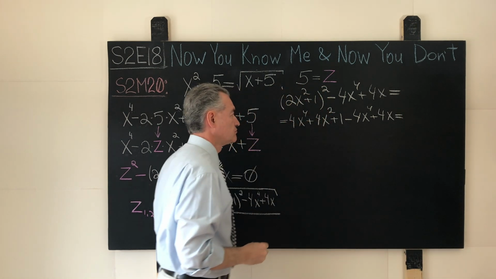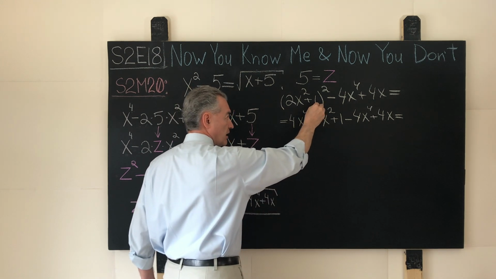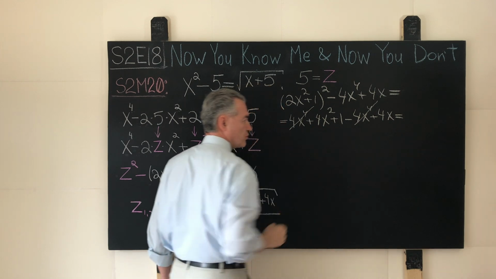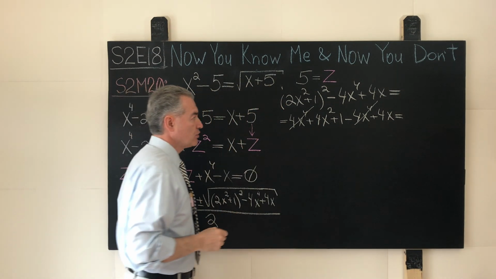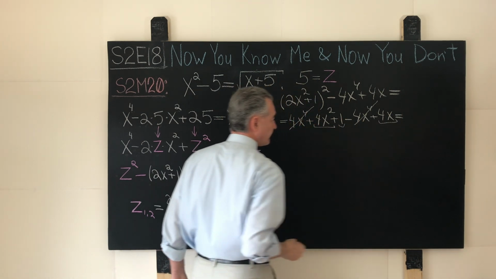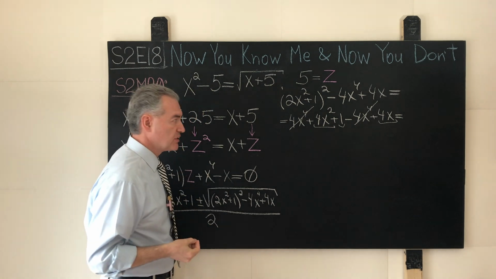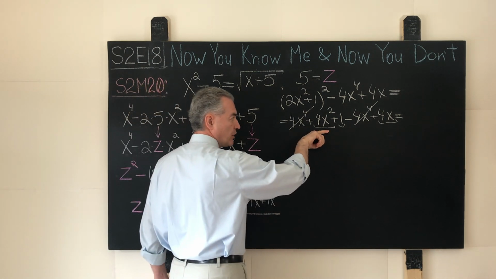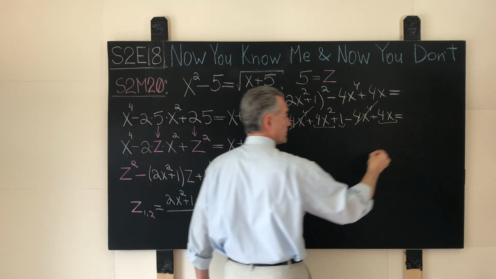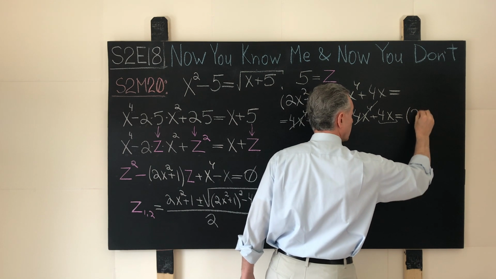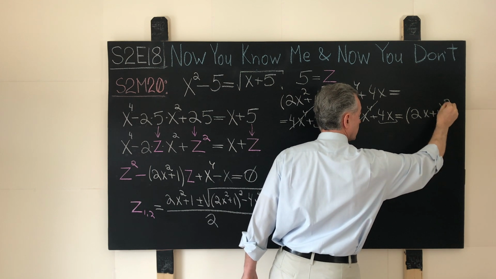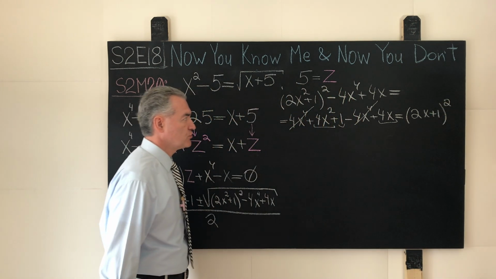What will happen now? Let's observe that the fourth powers of x cancel out. They enter into this expression with opposite signs. And what do we have now? 4x squared, 1, and 4x. Do we need paper for that? No, we do not need paper for that. 4x squared plus 4x plus 1 is a synonym for what? Exactly, it's a synonym for a perfect square: 2x plus 1 squared. So far so good.